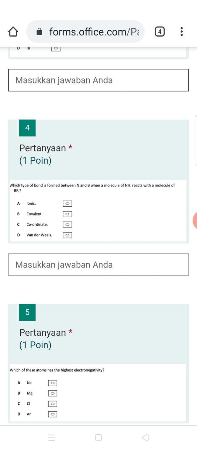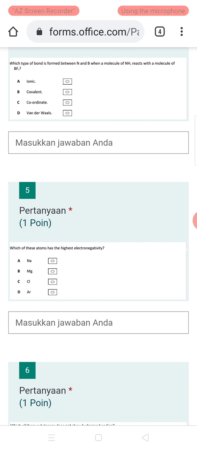In ammonia there are 3 bond pairs and 1 lone pair. In boron trifluoride there are 3 bond pairs without any lone pair. So the type of bond formed between nitrogen and boron in the reaction between ammonia and boron trifluoride is a dative covalent bond. The lone pair of the nitrogen is donated to the boron. Now number 5. Which of these atoms has the highest electronegativity?